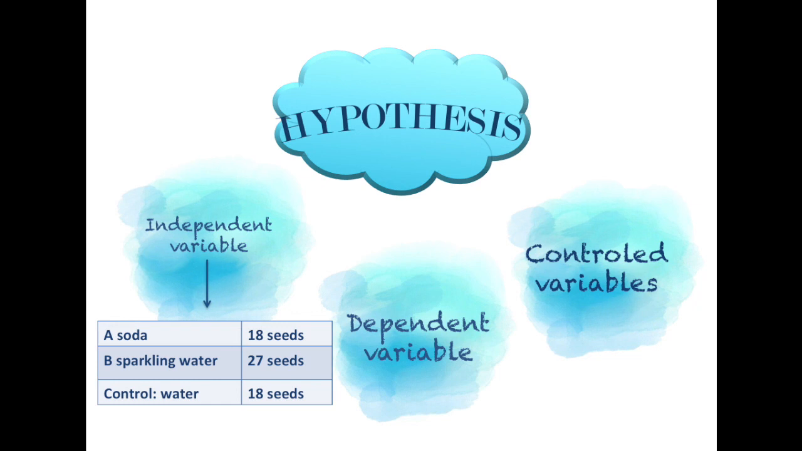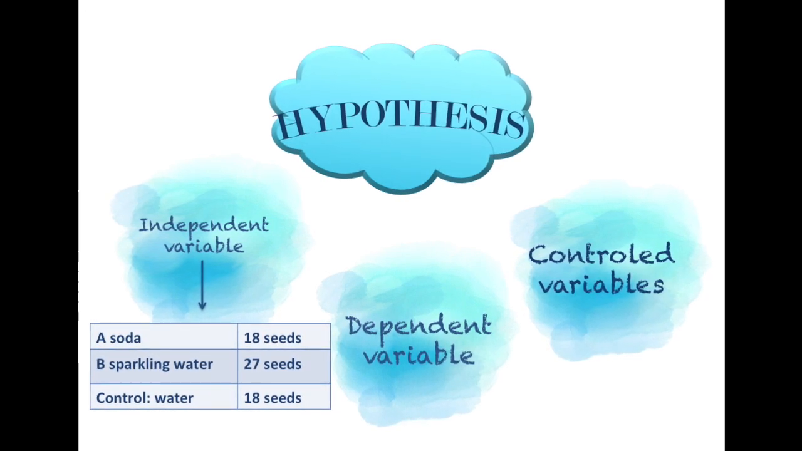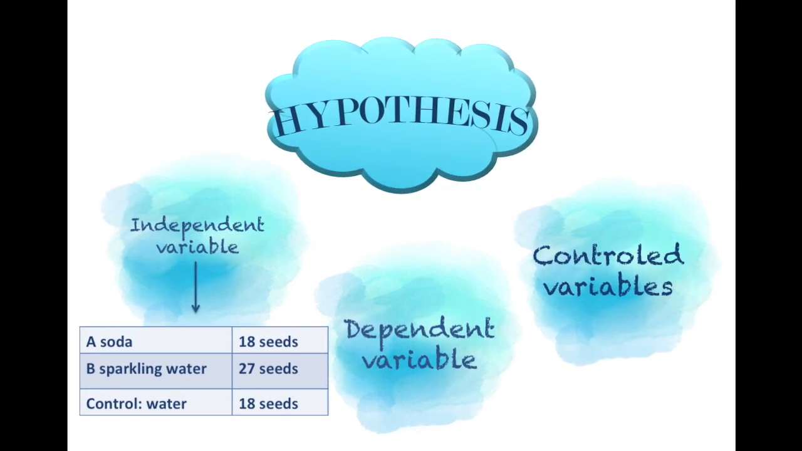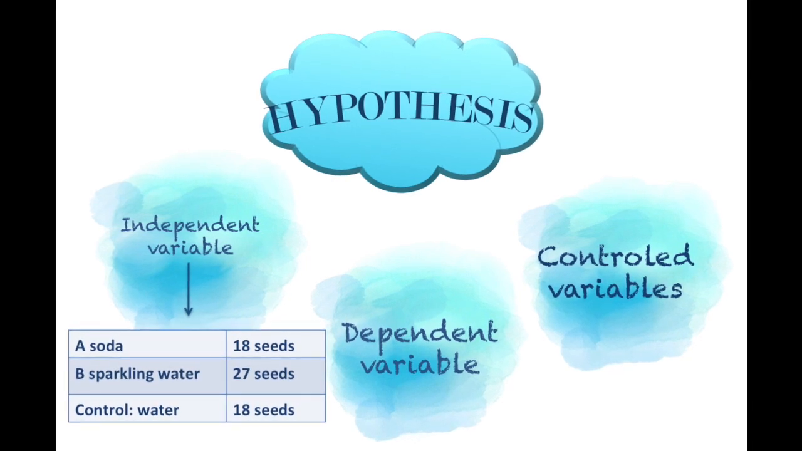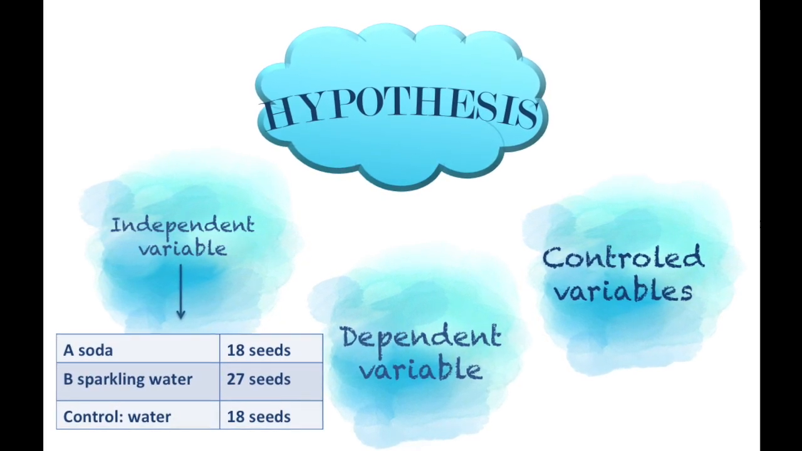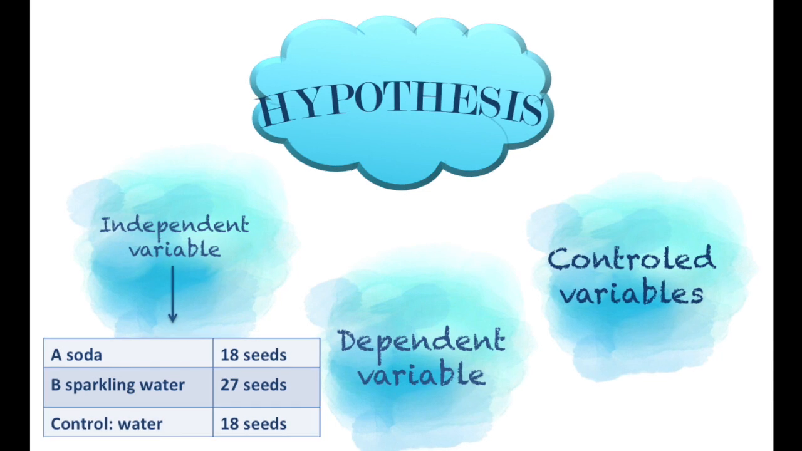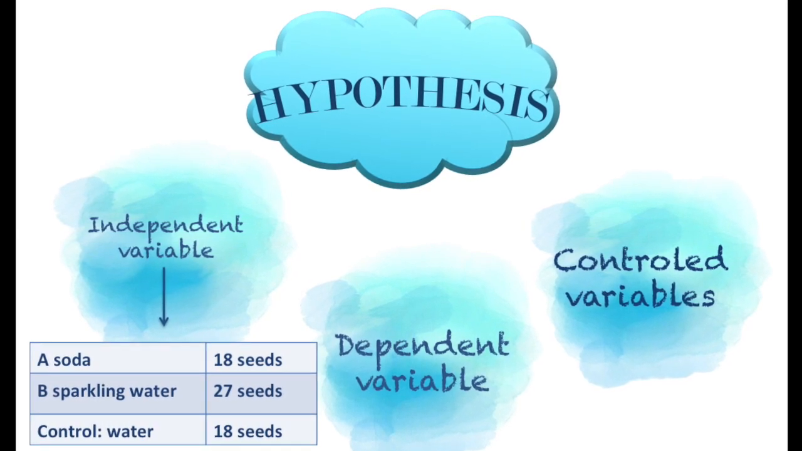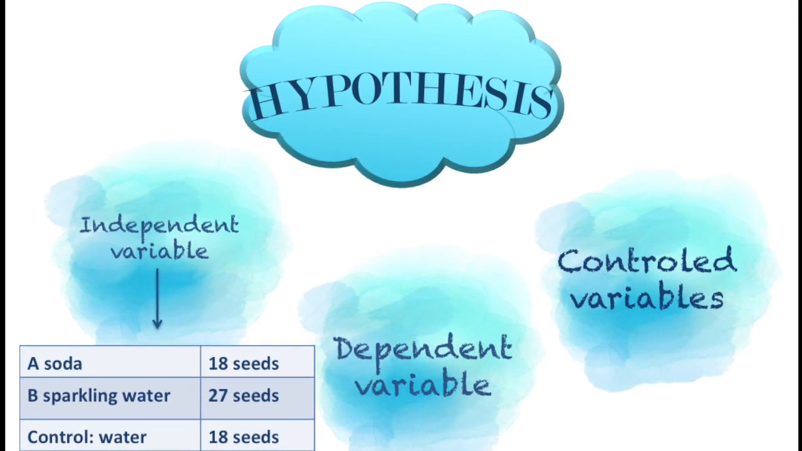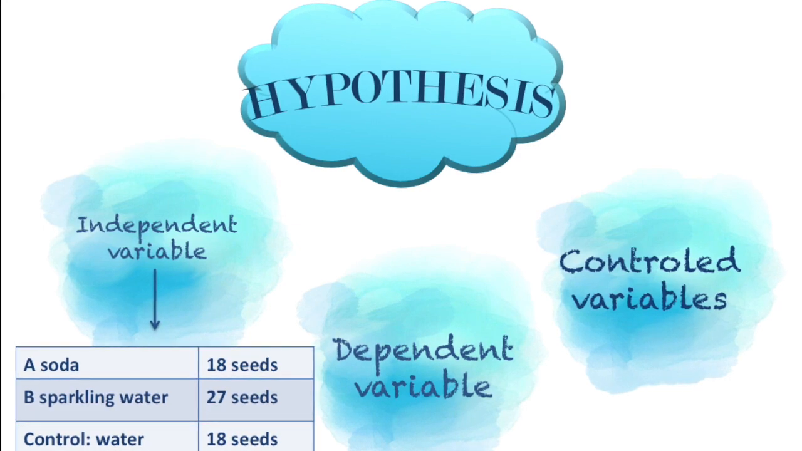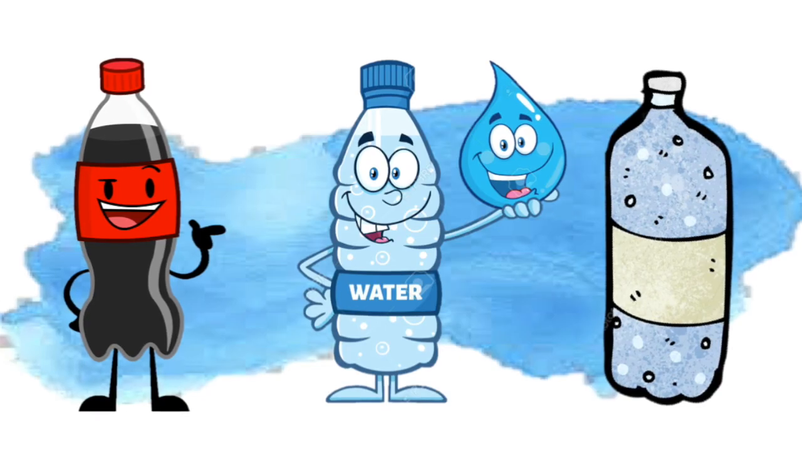So, we started off by creating a hypothesis, which was that if plants are watered with different irrigation liquids, the plant's growth is affected. We needed to set independent and dependent variables. We set the independent variable to the number of seeds and the different types of liquids we used to water our plants: Coke, water, and sparkling water.